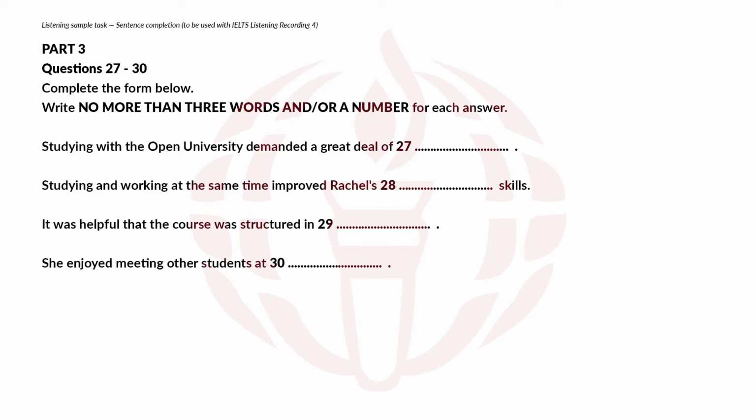Oh dear. You'll learn it, Paul. Another thing was that I got very good at time management because I had to fit time for studying round a full-time job. Well, I'm hoping to change to working part-time, so that'll help. What makes it easier is that the degree is made up of modules, so you can take time off between them if you need to. It isn't like a traditional 3 or 4 year course where you've got to do the whole thing in one go. Oh, that's good, because I'd like to spend 6 months traveling next year.